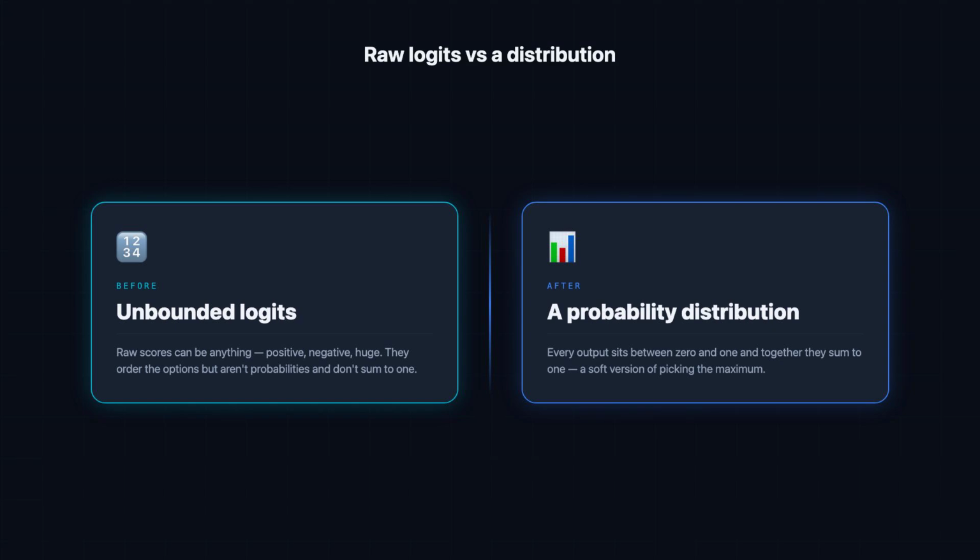Softmax transforms those scores into a proper probability distribution. Every output lands between 0 and 1, and together they sum to 1. Larger logits earn exponentially more probability, but crucially, every option keeps a little. It's a soft, gentle version of just picking the maximum, which is where the name comes from.